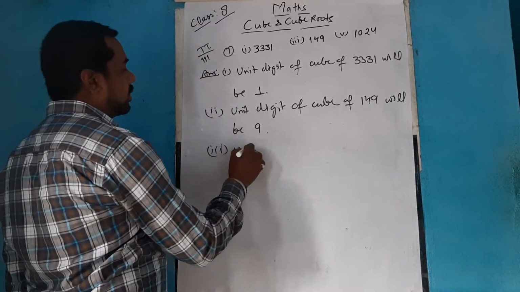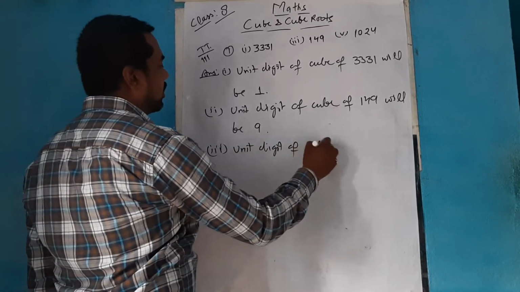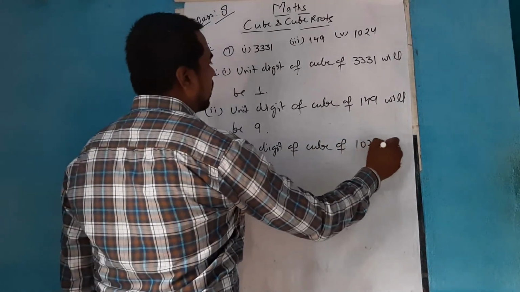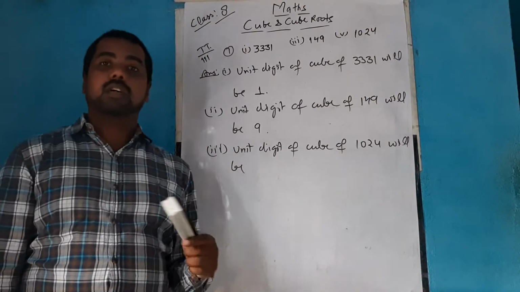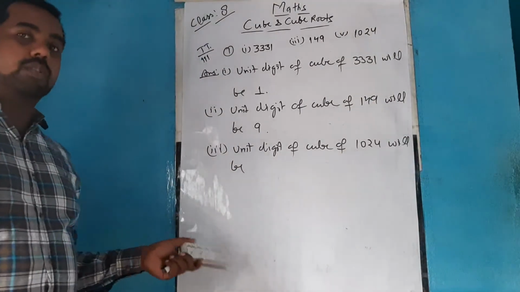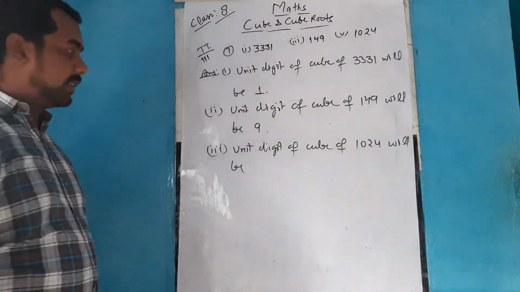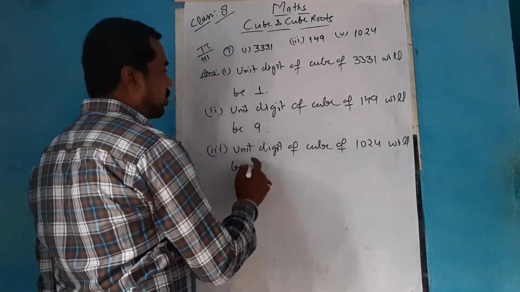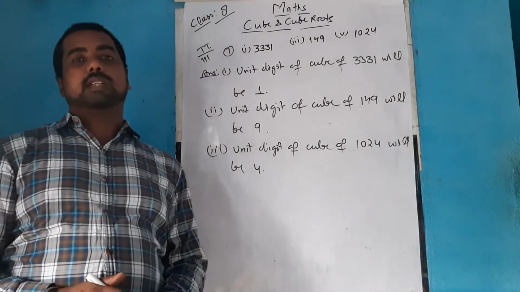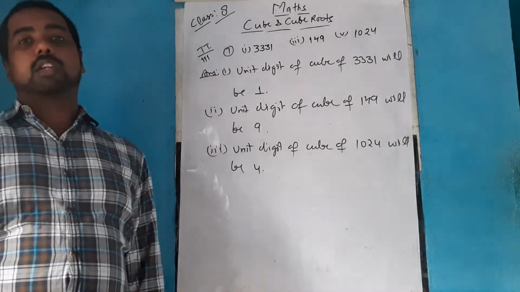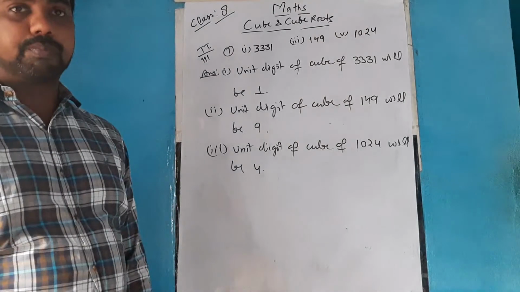Similarly, the third one, unit digit of cube of 1024 will be the cube of 4. As you have seen, when I wrote the cube of 4, it was coming as 64. So here also the unit digit is 4. Unit digit of cube of 1024 will be 4. So this only you have to do in this exercise, in this try this, that you just make the cube of the unit digit to find out what could be the unit digit of the cube of that given number.